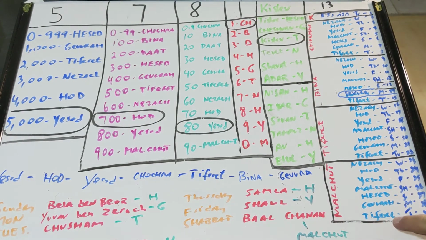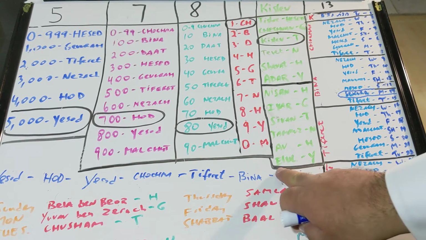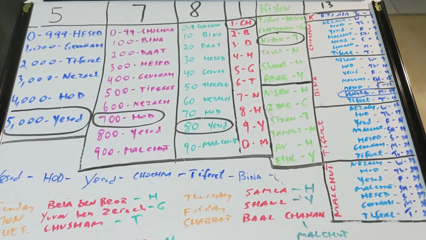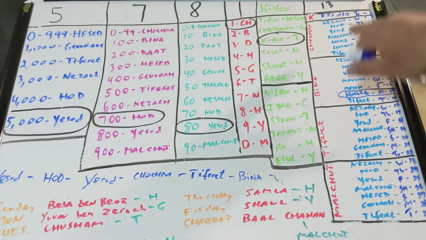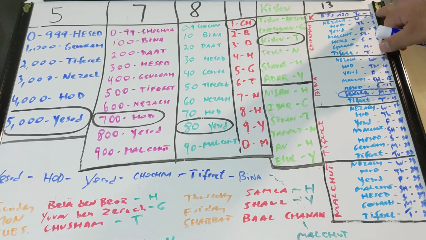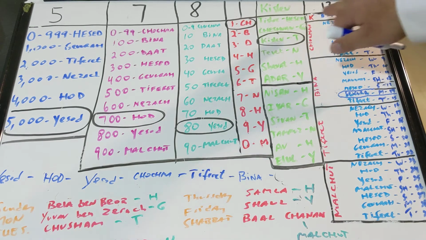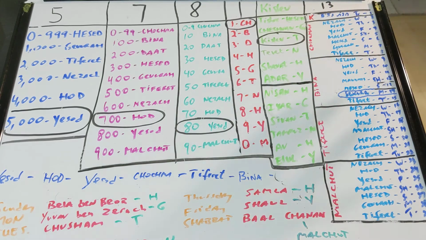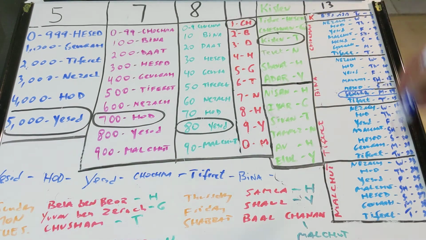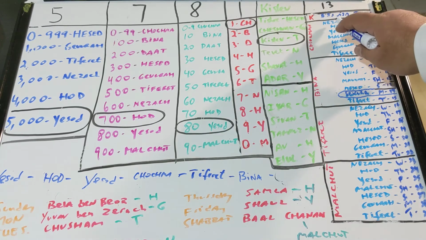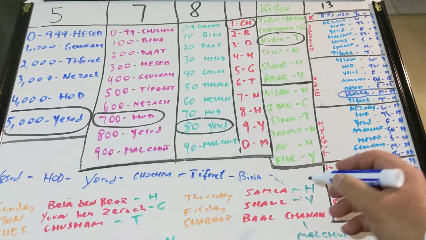We're going to have a new month, and we're going to jump to the end of the month. So what is going to change? The first one is going to be the first one. Let's say it would be the second one. Let's say we're making the month of Tevet and the second day. Month of Tevet, the second day would be Netzach. Again, we're going to have a new chart because Tevet will be a little different here, but it's an example. So let's say it's going to be second day, Netzach.